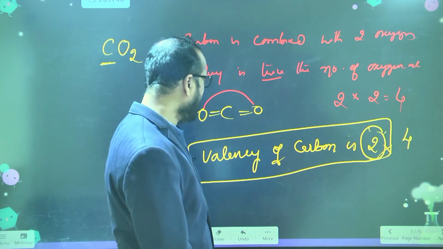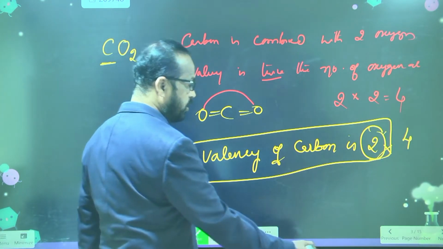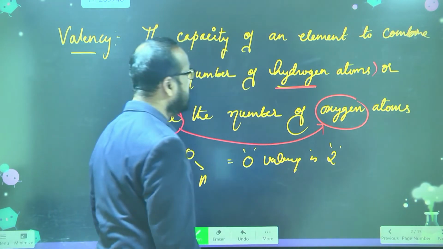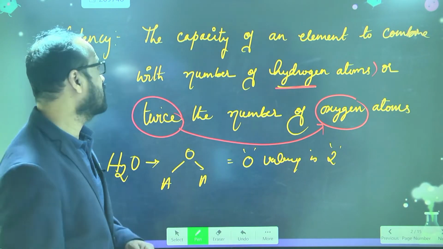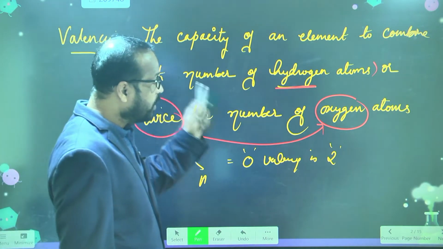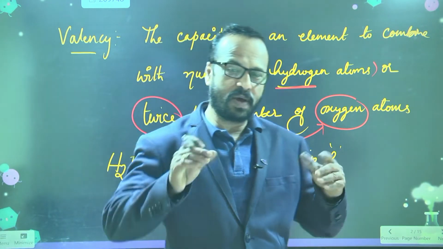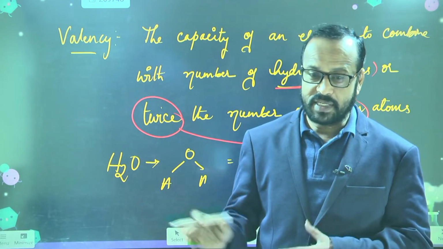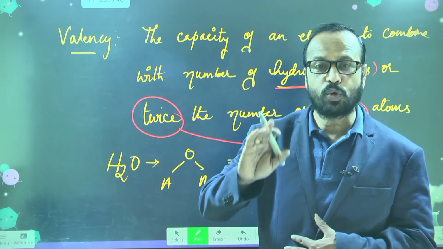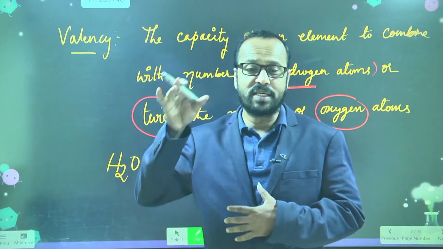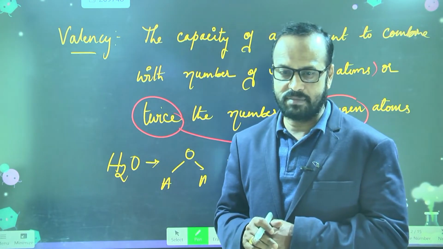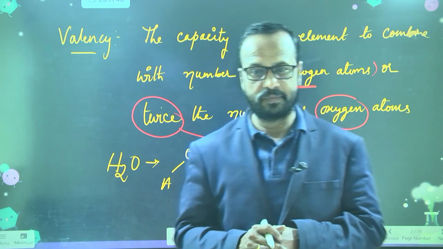So you have to remember in that way. Okay. So in the previous slide, this is most important. You have to read this sentence very perfectly and try to understand here. With how many hydrogens are combining, that is its valency directly. But if it is combining with oxygen, then to know its valency, you have to multiply with 2. That's twice the number of oxygen atoms. Okay?